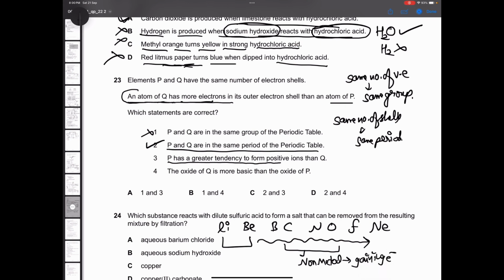So if Q has more electrons, it must be on the right side of the periodic table, so it must be a non-metal. And non-metals form negative ions. But since P has fewer electrons, it must be towards the left-hand side, so it will form positive ions. Statements 2 and 3 are the correct ones. So option C is correct.